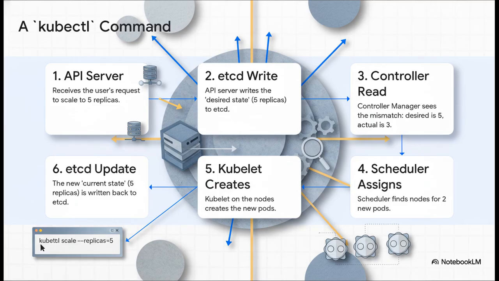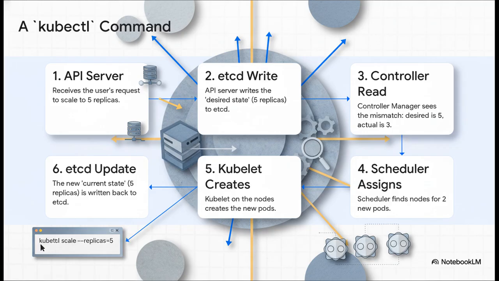Step 1, your command hits the API server. And the very first thing the API server does, boom, it writes that new desired state, 5 replicas, into etcd. Now, the controller manager, which is basically just watching etcd all day long, suddenly sees a mismatch.